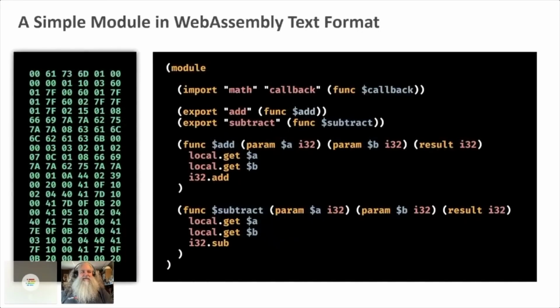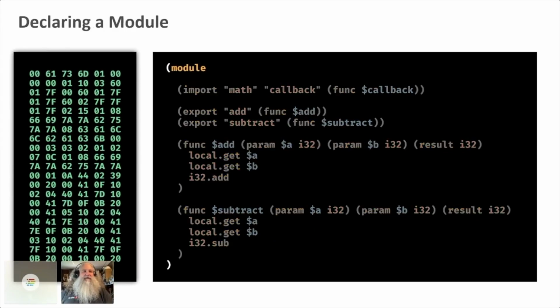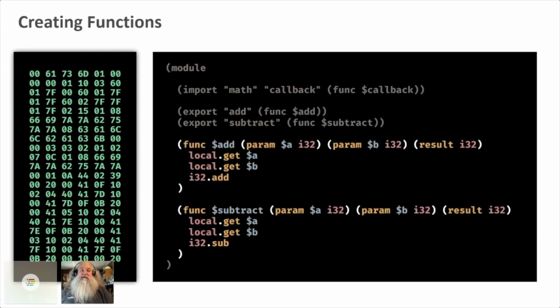From the WebAssembly side of things, I'm going to show you WebAssembly text format, which is the assembly language for WebAssembly. And WebAssembly text format looks like this. It has a module. Everything starts with a module. It's the container for everything. If you want to declare some functions, you just declare them using the syntax here. Func $add. You give it a couple of parameters if you need them. You give it a return value if you need it. These are both 32-bit integers, and it returns a 32-bit integer. And then you've got your implementation of that function. And same thing for subtract and other functions.